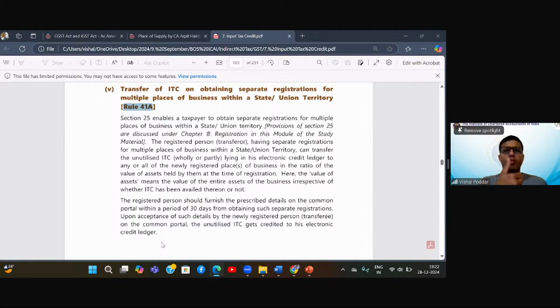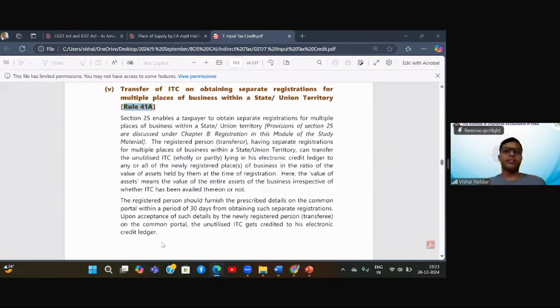So Mumbai was my principal and the other three were additional. This is how I was operating from the beginning. After the amendment, I decided to go for this option, which is now allowed, that I took separate numbers for Pune, Nashik, and Aurangabad. And the number which I originally had, I continued for Mumbai.